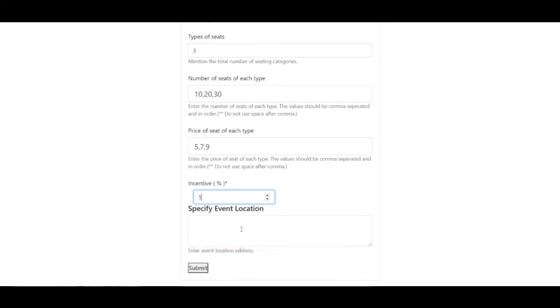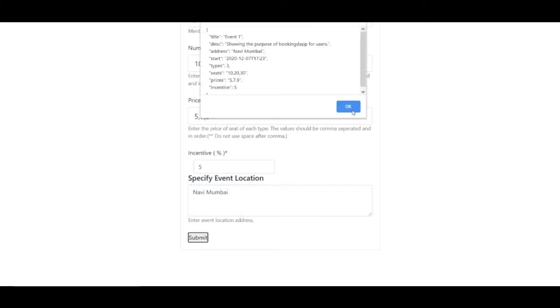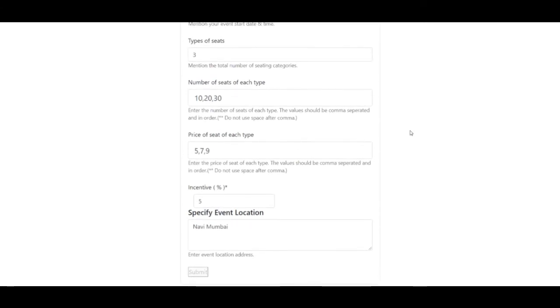So let's right now give it a 5%. You can give a location for Navi Mumbai, let's say. That's where our office is. So yeah, we'll go and submit, and it will take a minute or two.